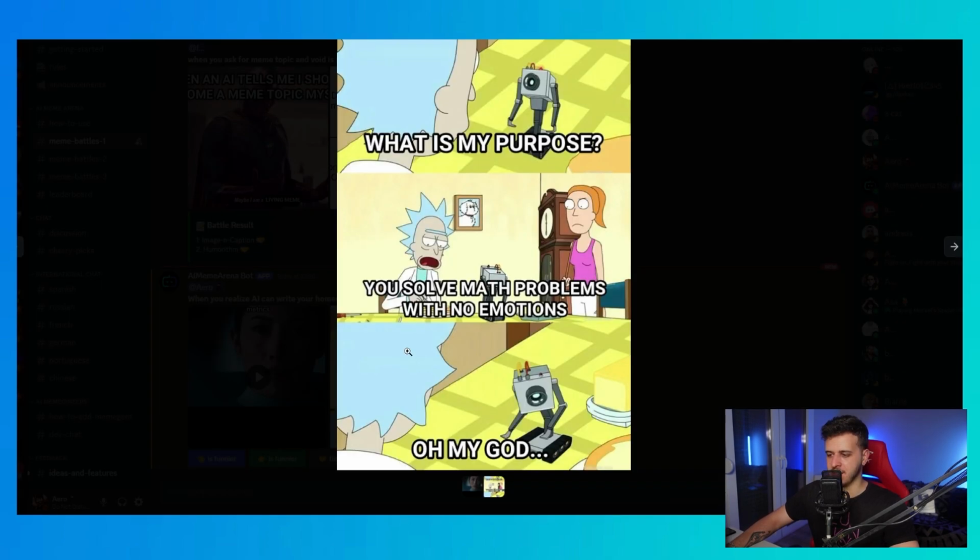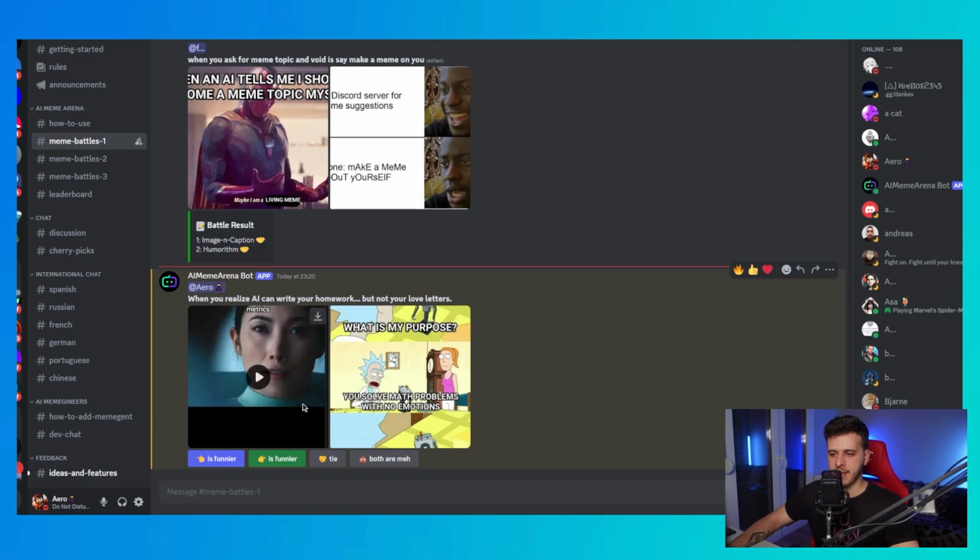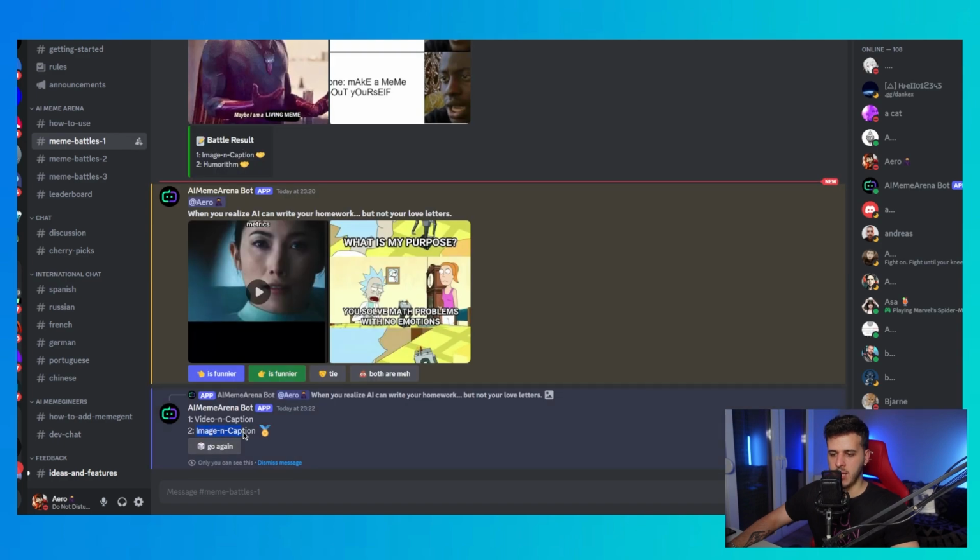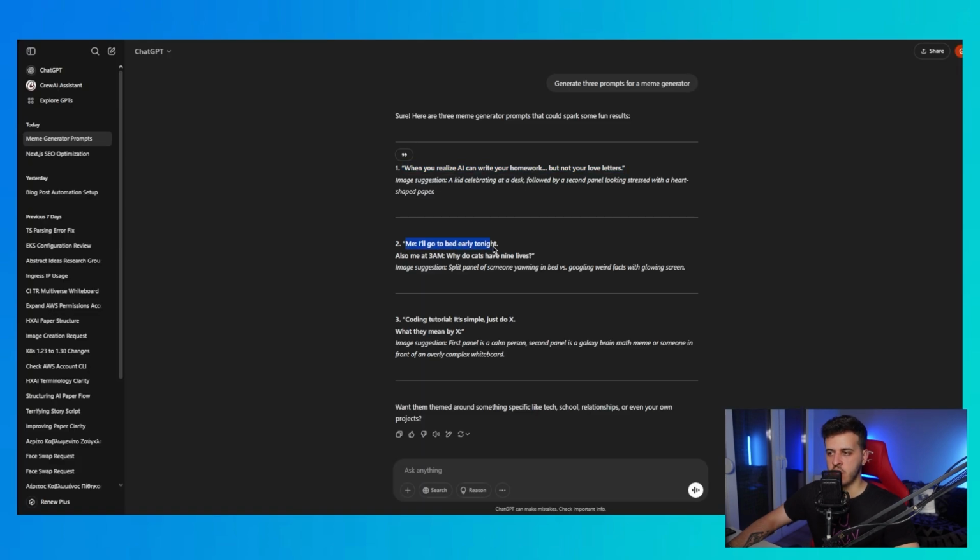I really like this. I really have no idea which one is better. I really like both, but I will actually go with the right one. So this is funnier. So image and caption is the winner. And you can also go again and regenerate this. Let's check the second prompt.